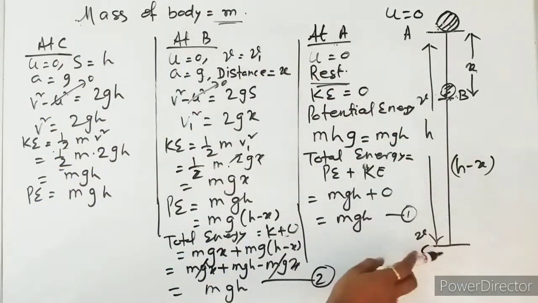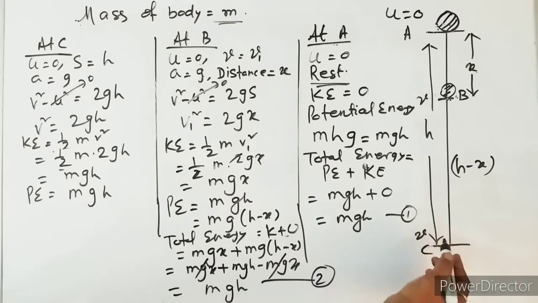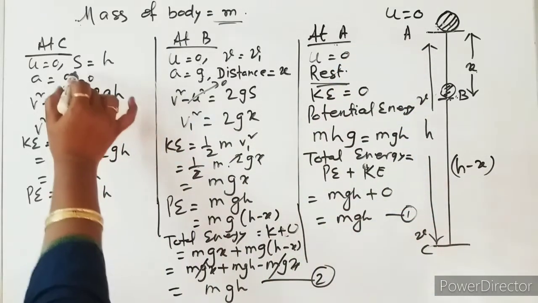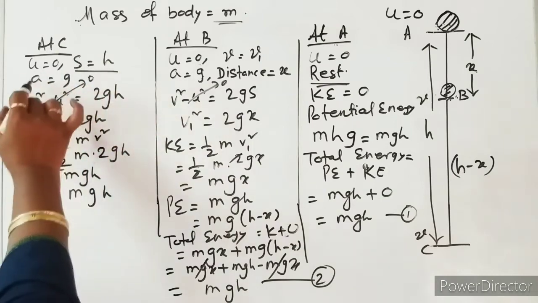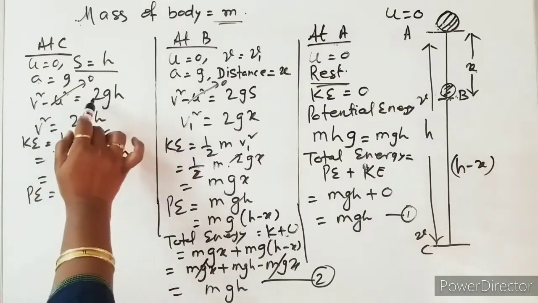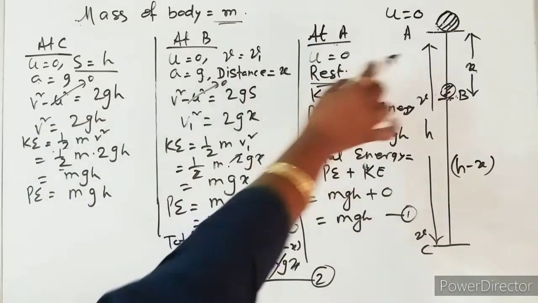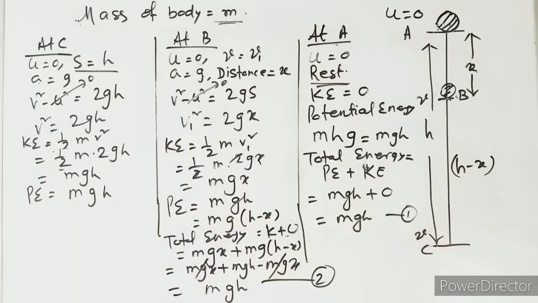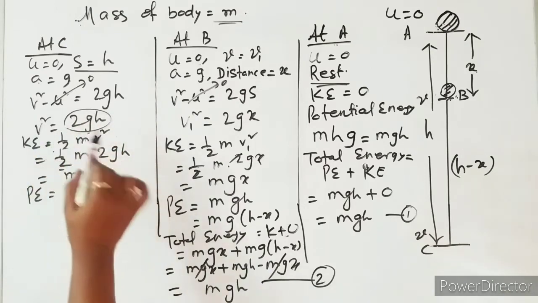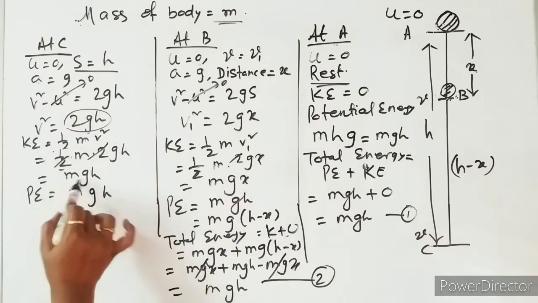So let us see what happens in case C. Case C is just falling, just before touching the ground. So obviously, just before touching the ground, velocity will be maximum. Here initial velocity is 0, and the entire distance it has covered, distance covered equals h, and acceleration due to gravity is g. So v square minus u square equals 2gh, initial velocity 0, so v square equals 2gh. Kinetic energy equals half mv square, so half m times 2gh becomes mgh.